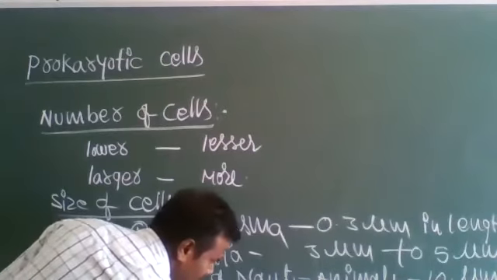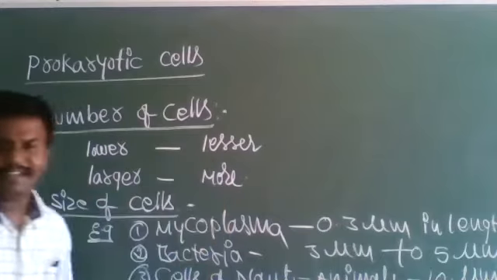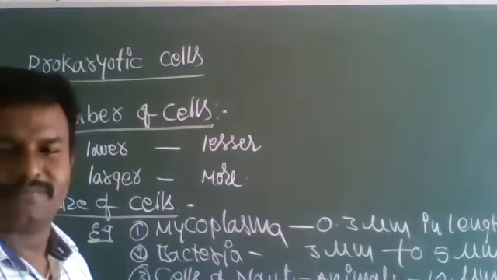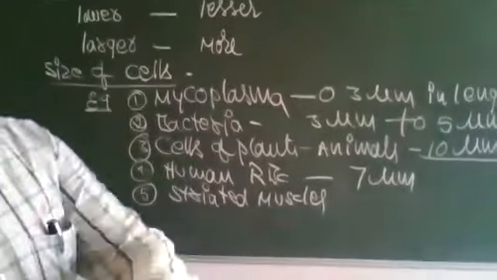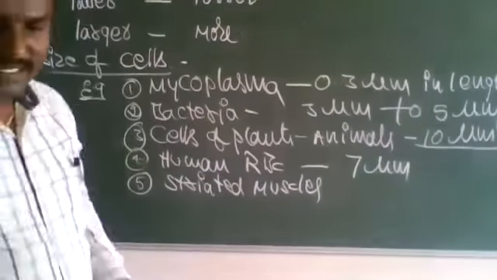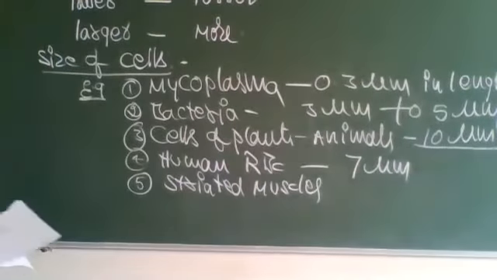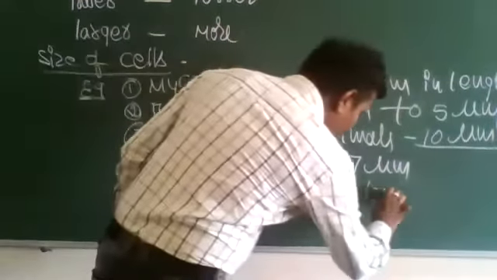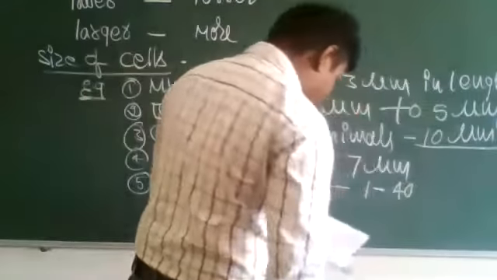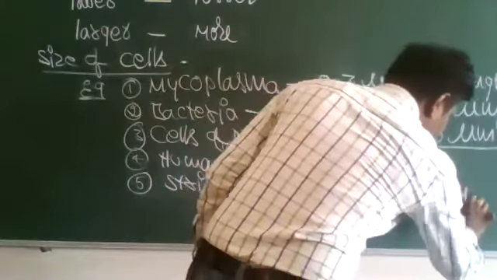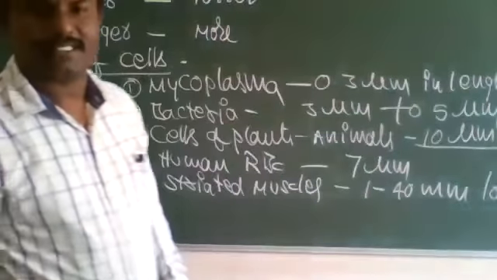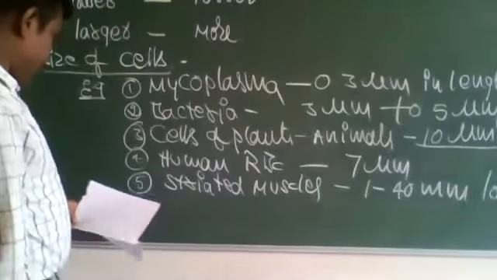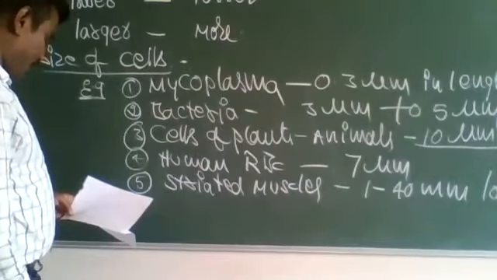In such a way, striated muscles. What striated muscles are, we have discussed. The striated muscle size is 1 to 40 micrometers long.